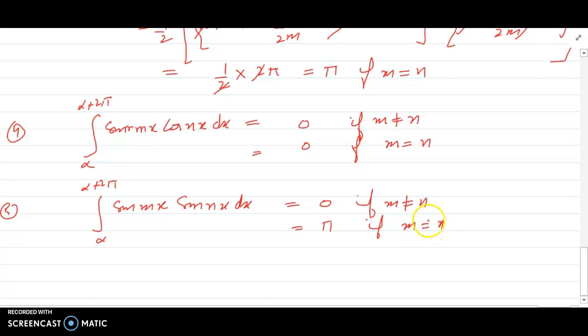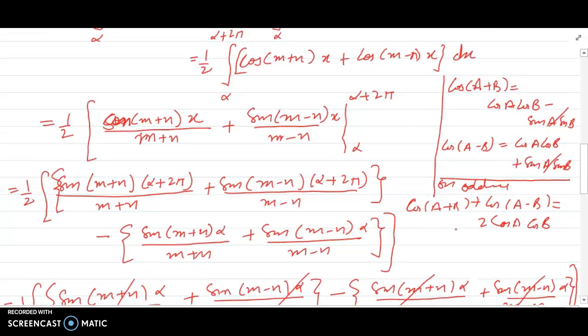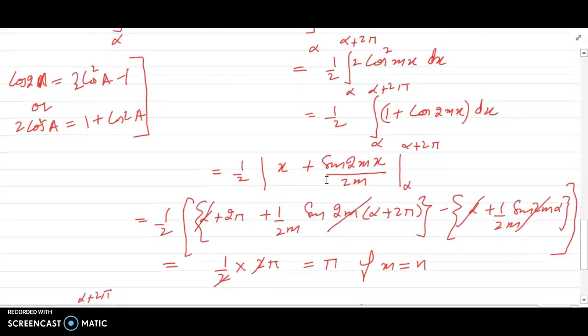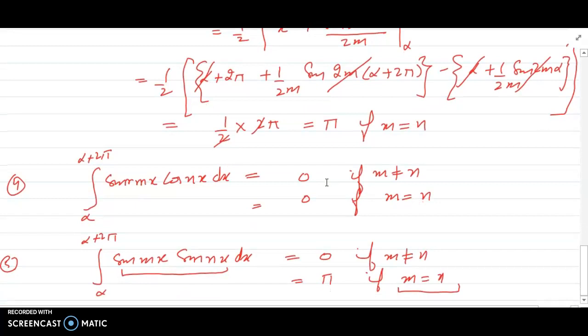Now, recapitulation of this. See, we have two results where the value of the integral is equal to pi. One is sine of mx, sine of nx in case m is equal to n. And in the other result, we write the product of cos of mx and cos of nx, and if m is equal to n, then the value of this integral is also pi. These results will be helpful in expanding the given function as a Fourier series.